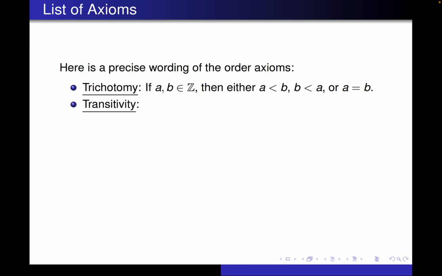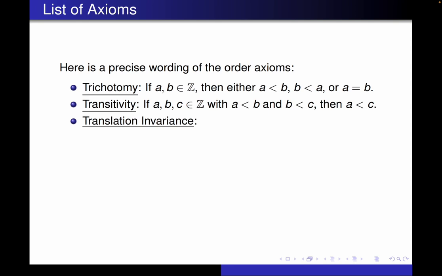Transitivity is the one that keeps us from going in a circle, which tells us that if we have three numbers, with A less than B and B less than C, then A has to be less than C. If that were not the case, then we'd have A less than B less than C less than A. That would take us around in a circle.